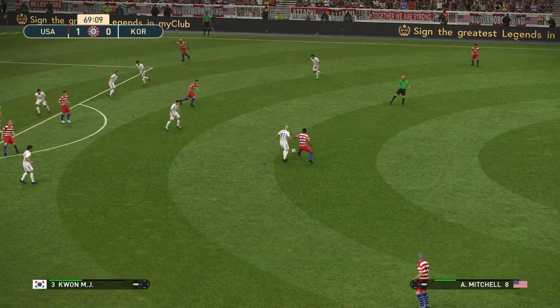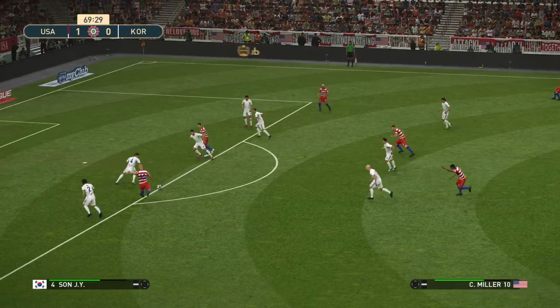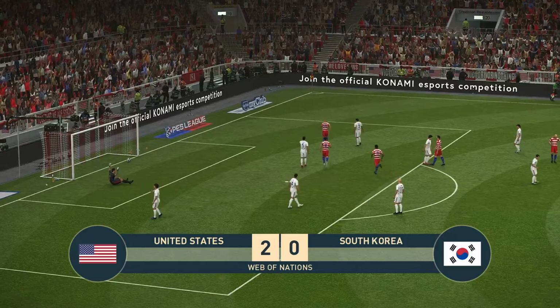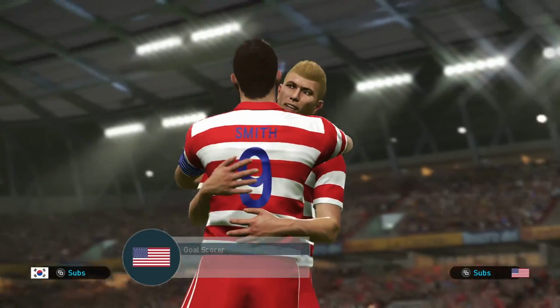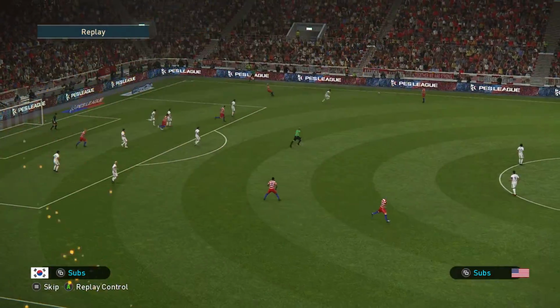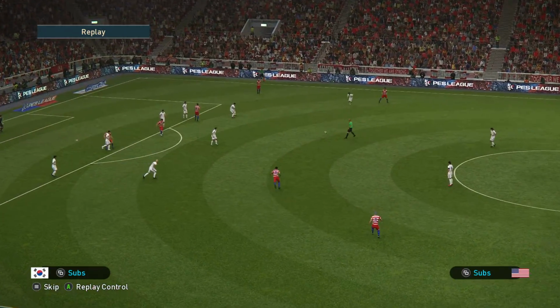Here's Jackson. Smith lays it out to Miller. Miller shoots. Oh, what a finish from Miller! The US are 2-0 up. What a strike from Miller.